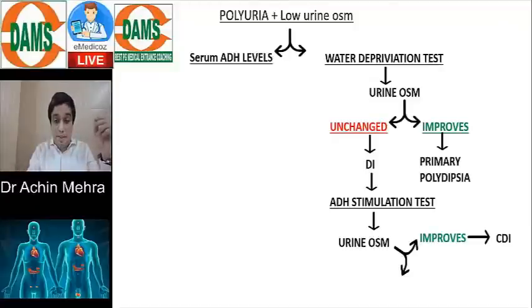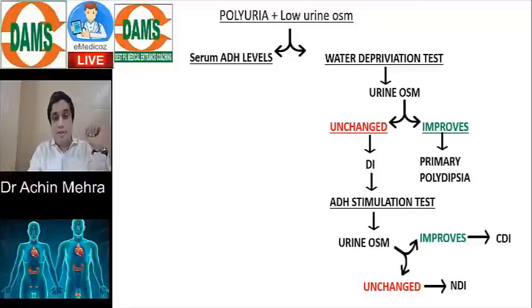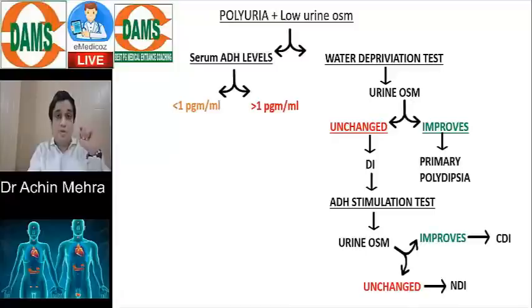Or maybe if the urine osmolarity is unchanged, then we think about what? That the ADH is unable to act on the renal tubule. That's a case of nephrogenic diabetes insipidus, right? Now, look at the patient's serum ADH: is it low, less than 1, or more than 1?